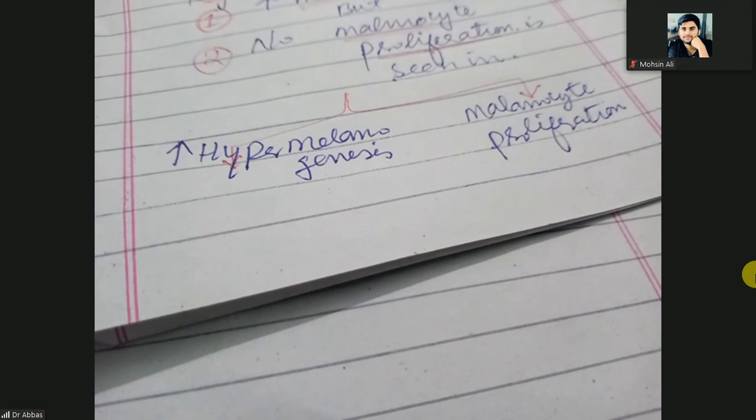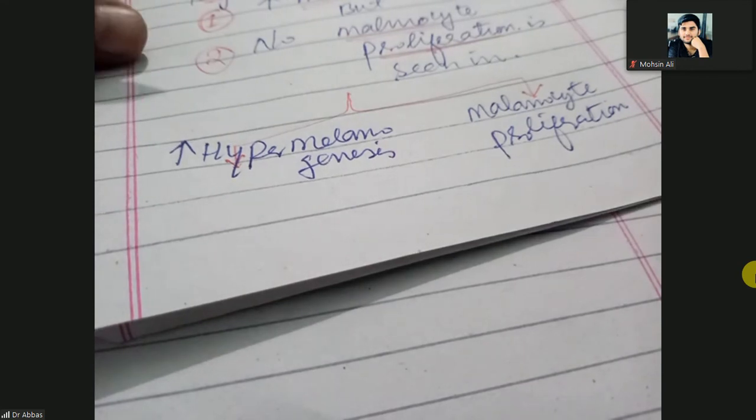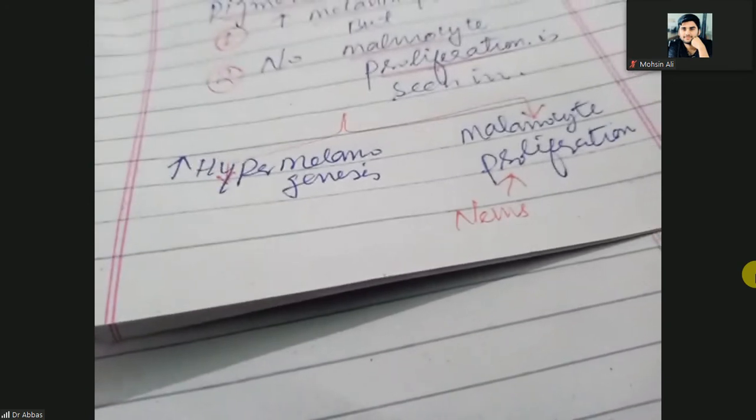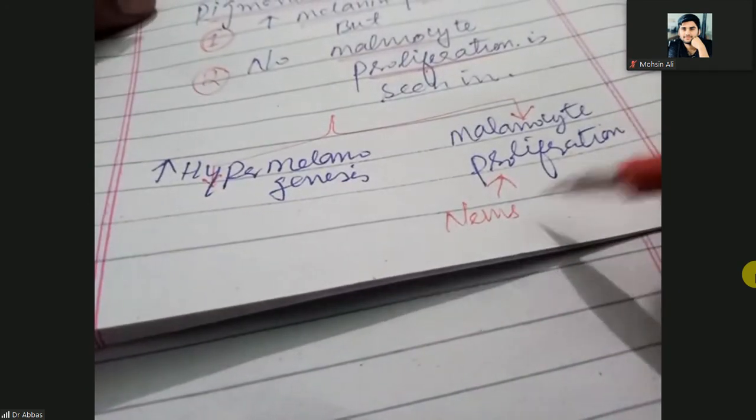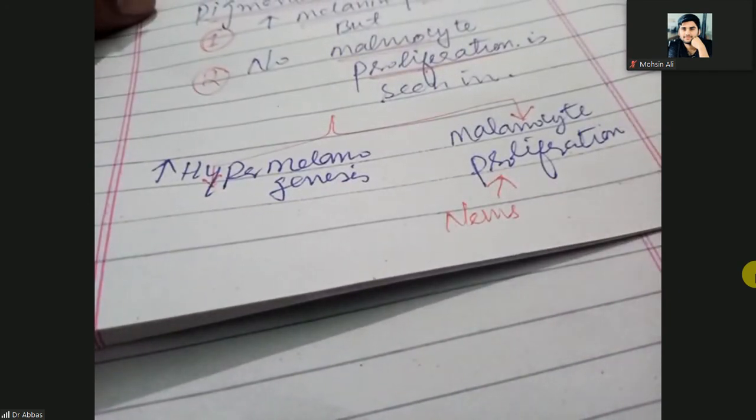So first, the causes of hyperpigmentation. Nevus can be due to melanocyte proliferation.